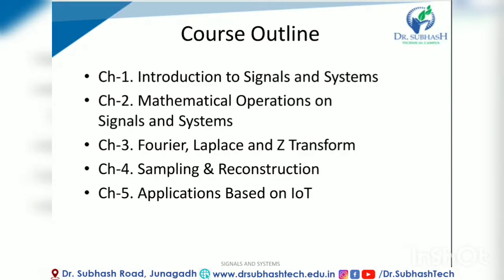There are 5 total units. The first is Introduction to Signals and Systems. Second is Mathematical Operation on Signals and Systems. Third is Fourier, Laplace and Z transform, totally mathematical. And unit number 4 is Sampling and Reconstruction of Signals. And the fifth is a little different topic from signals and systems: applications based on IoT.